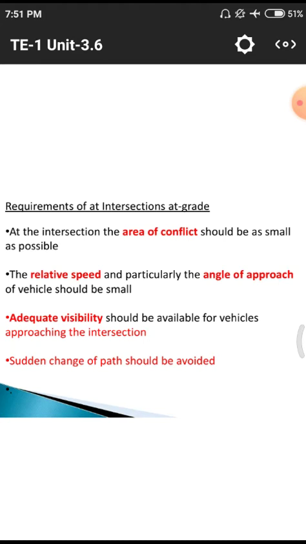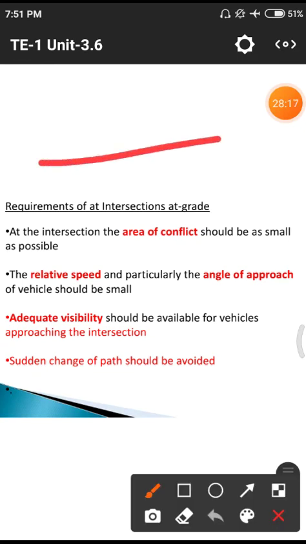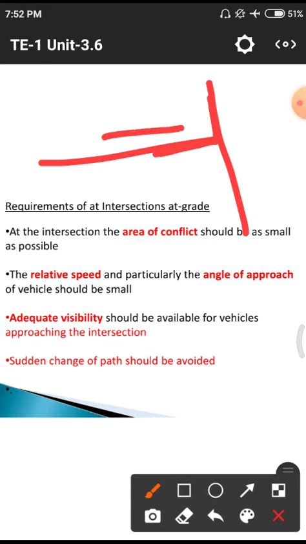Sudden change of path means I will show. It is a vehicle, a particular section, so there may be a sudden change. It means the vehicle has to move and change the pattern in a sudden direction. That means at a particular 90 degrees. Why? Because the vehicle is simply coming onto the particular point.